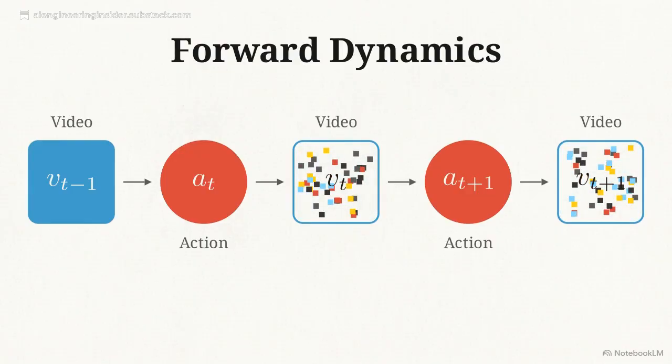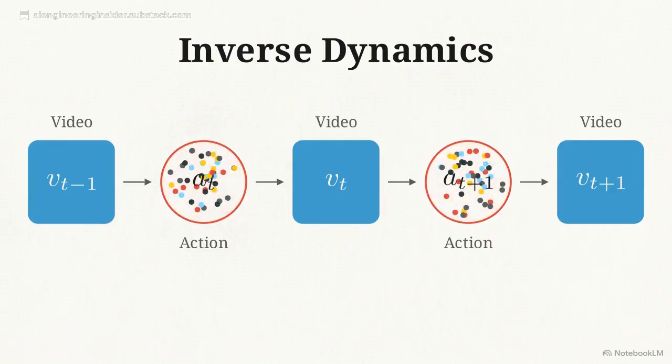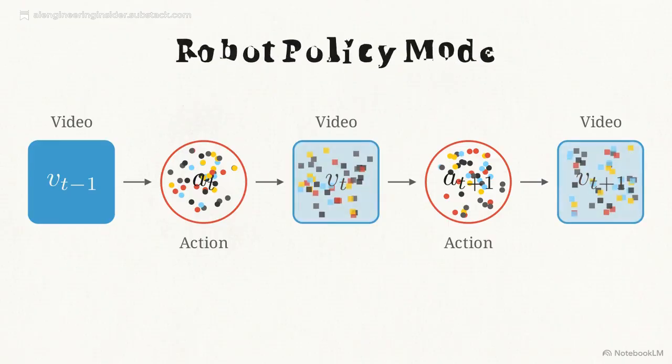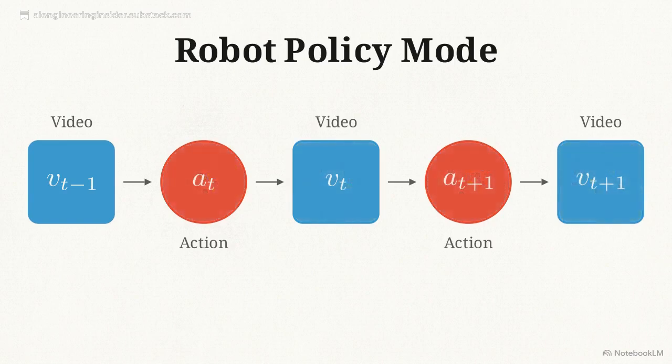In inverse dynamics mode, the objective flips. The video tokens are clean, and the connecting action tokens turn noisy. Now the system must infer the precise physical movements required to cause that observed visual change. And in policy mode, the objective for a world action agent, both the future video tokens and the action tokens turn noisy. The system denoises both simultaneously, generating the required physical intervention and its expected consequence in parallel.